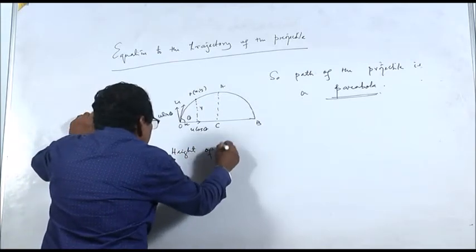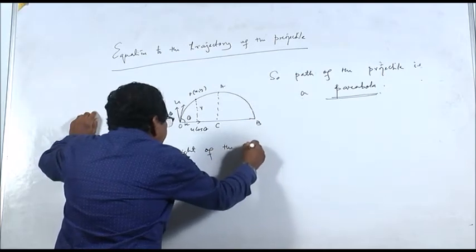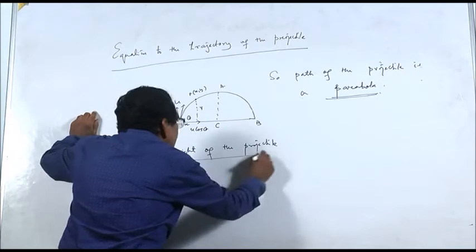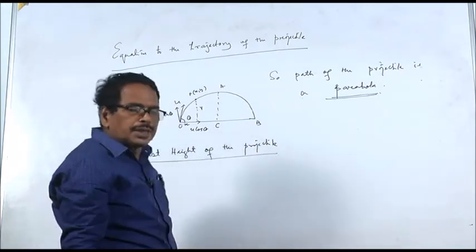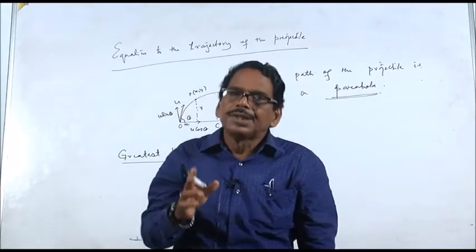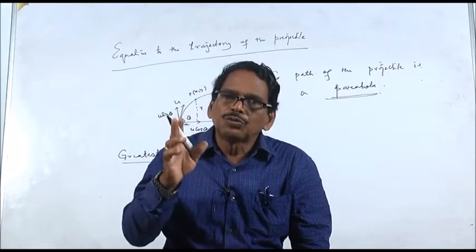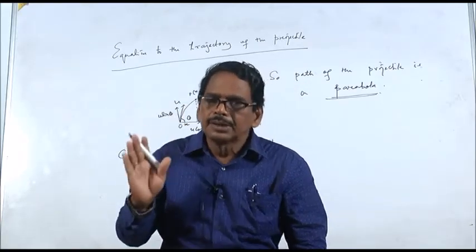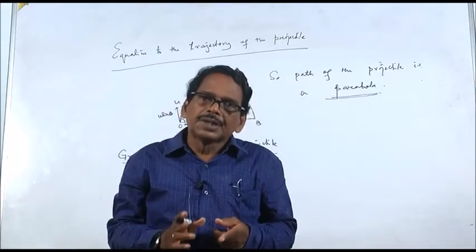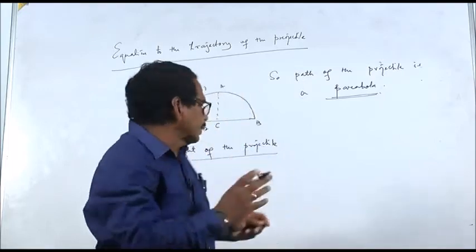Greatest height of the projectile. What is the meaning of greatest height of the projectile? Greatest height of a projectile is defined as the maximum height up to which the projectile rises.